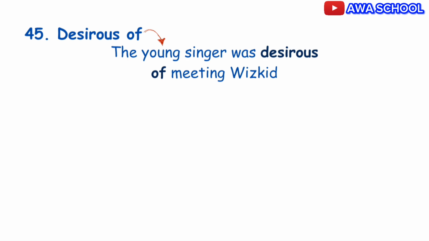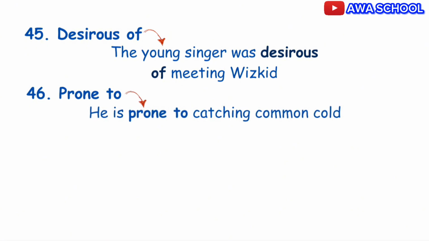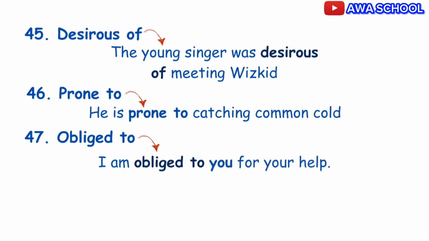Exactly. Now, to mean to have a natural tendency or inclination to do something or to be affected by something usually bad, use prone to. Example, he is prone to catching common cold. You get that, right? You are obliged to somebody, which means to be indebted to the person. Do you get? So you are obliged to somebody. Example, I am obliged to you for your help.